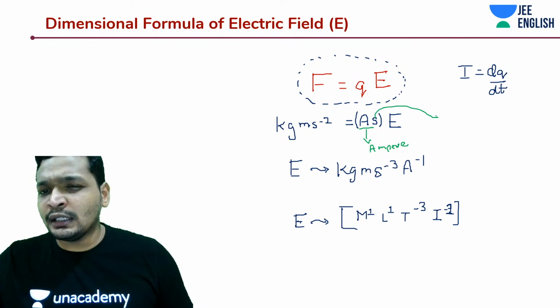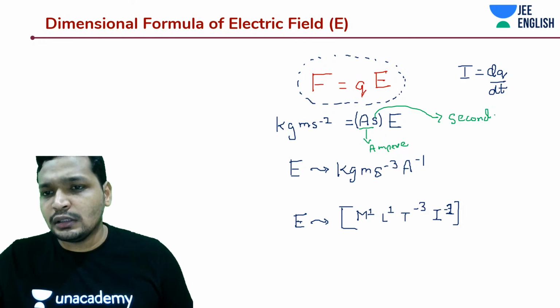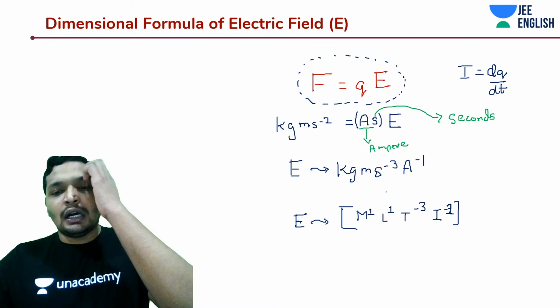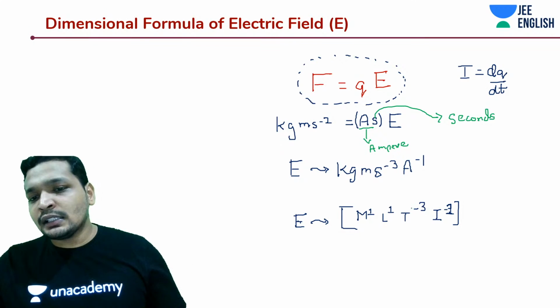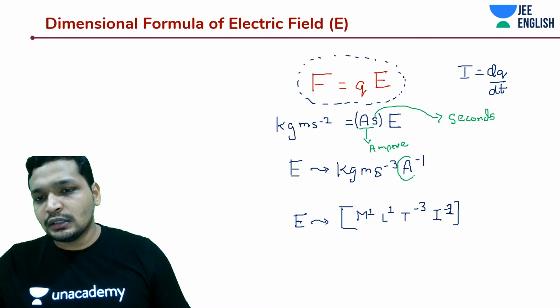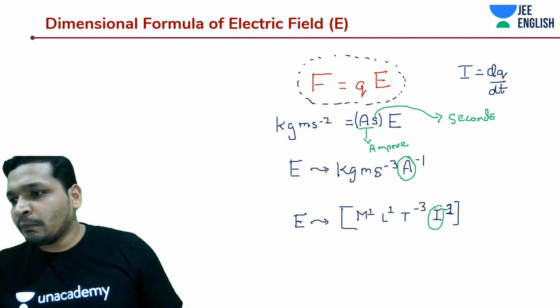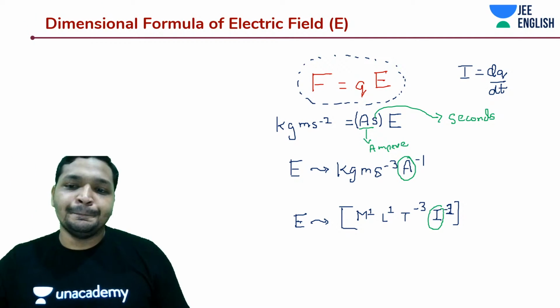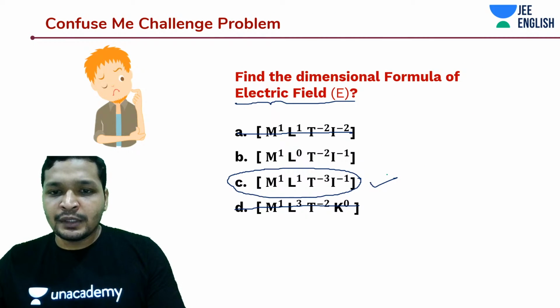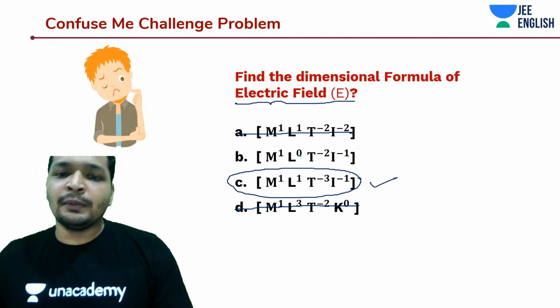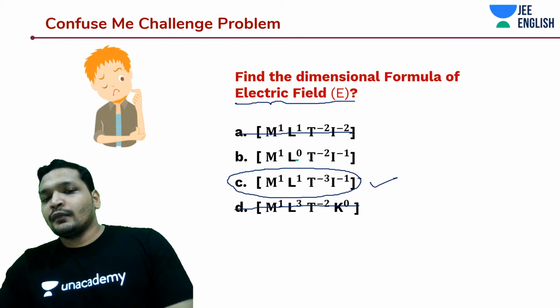So any other queries, guys? All right. So when you're writing in dimensional analysis, A is going to be written as I. So you'll have I to the power minus 1. I think Kovi, you missed out L to the power 0. It cannot be, right?